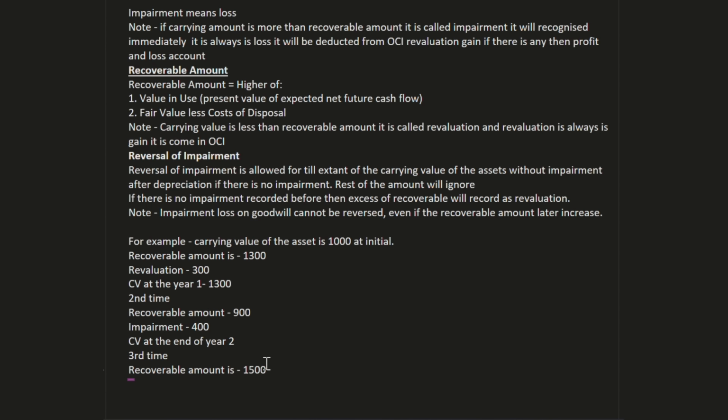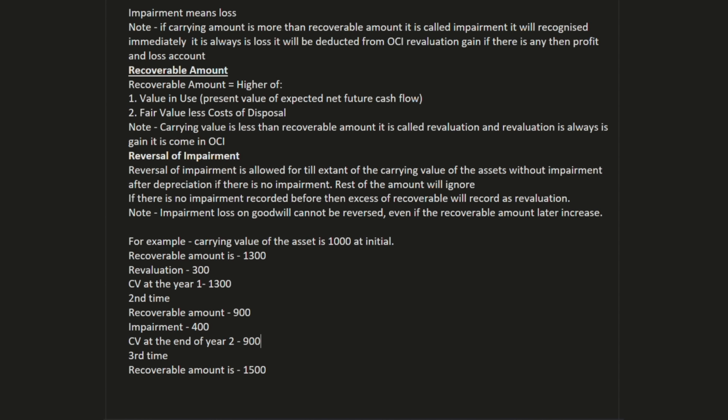So what will we do in this scenario? Before that, we had 900 as the recoverable amount. It means that we recognized the impairment, and the carrying value at the end of year 2 will be 900 only. But now the recoverable amount has increased to 1500.